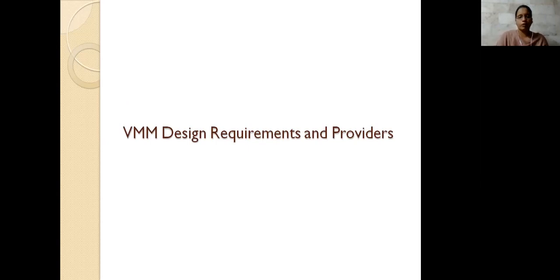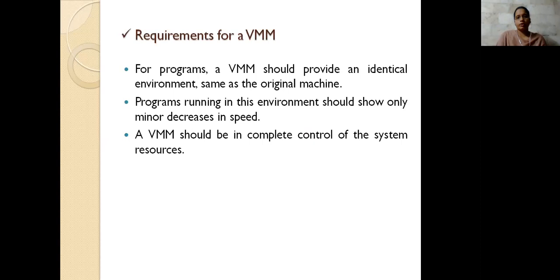The requirements could be a single system image. That means there could be only an identical environment, and no multiple environments. The original machine they are using for these virtual machines you are providing could have only the identical environment here. If you are not providing the identical environment, then the speed and the performance you are getting will slow down.